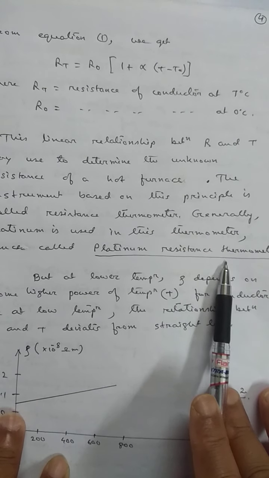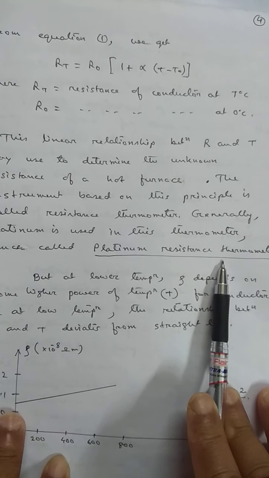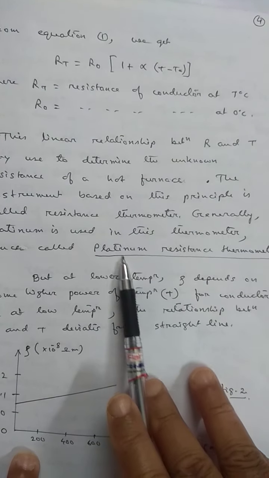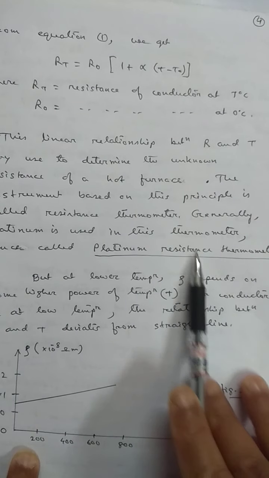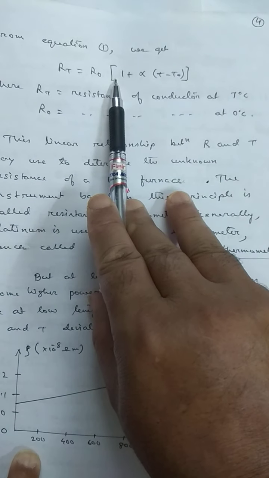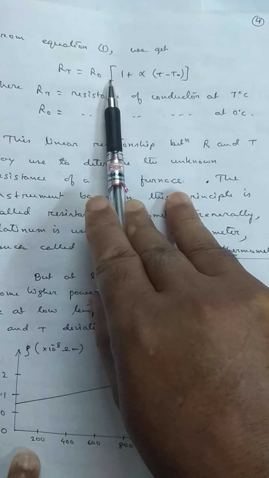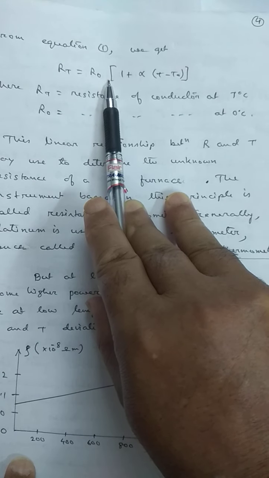These are basically used to find out the temperature of a hot furnace in industry. What is the principle behind it? The principle is this: the resistance of a conductor increases linearly with increase in temperature around and above room temperature.